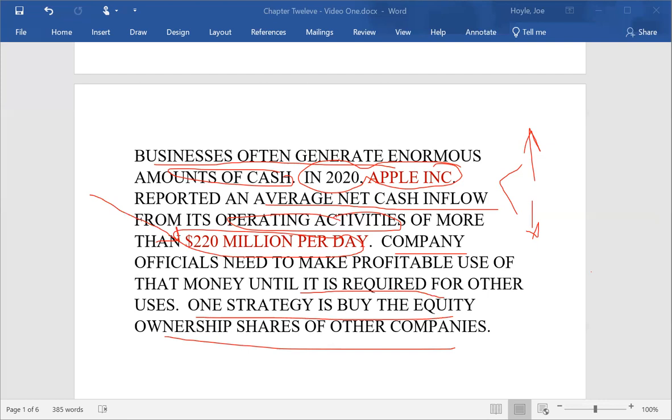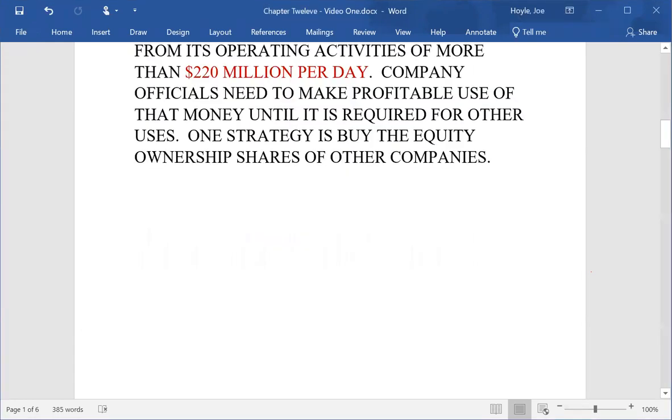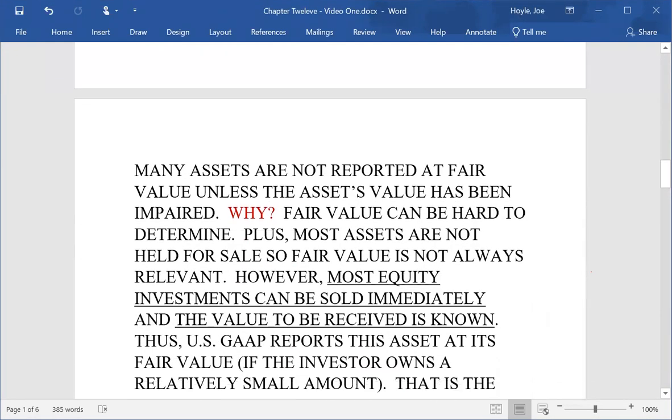Like Ace has bought the stock of Zolang, they could use some of that money to invest it until the money is needed. Eventually, they may buy another company, they may pay a dividend, they may pay bonuses to their employees. Who knows what they're going to do? But until they need that money, they need some way to make a profit with it. In this case, Ace has bought the stock of another company. Not at all unusual. So let's see what we can do.